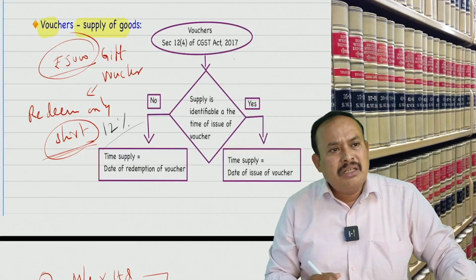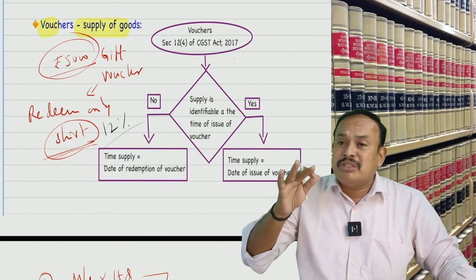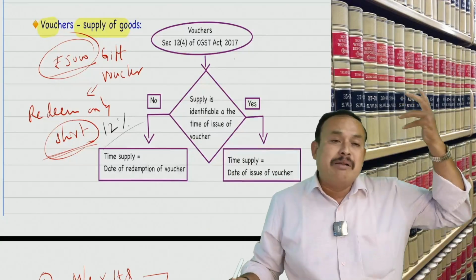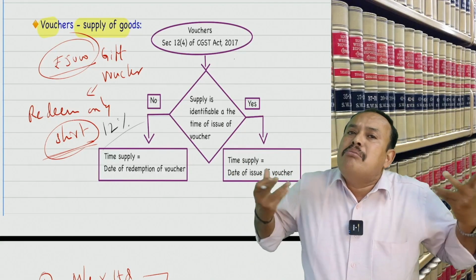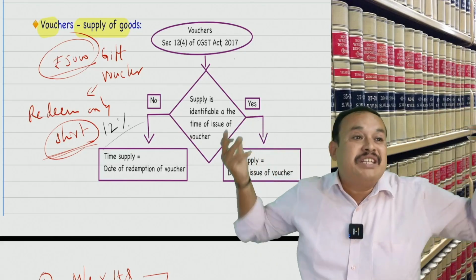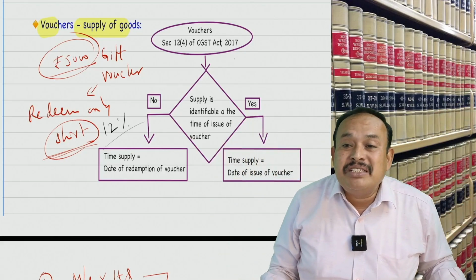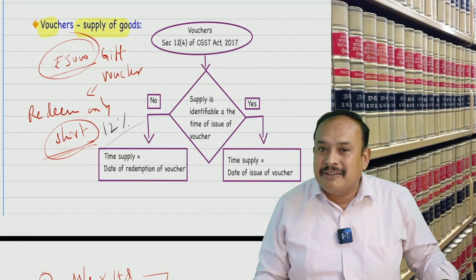of voucher. Suppose a 5,000 rupees voucher can be redeemable for a watch, it may be redeemable for shoes, it may be redeemable for goggles, it may be redeemable for a shirt, multiple products. So multiple rates of GST are there. We do not know which GST rate is going to be considered here.